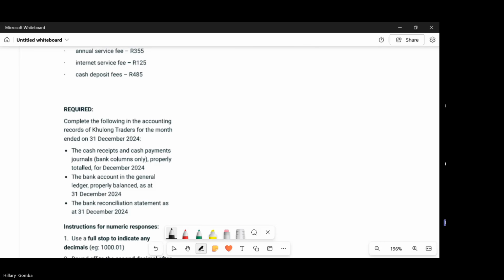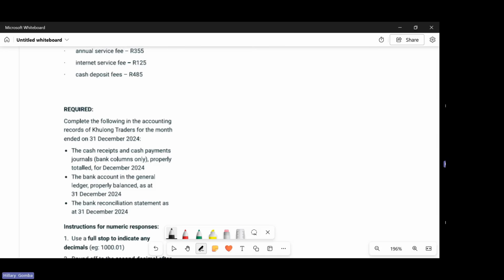Okay. So that is basically your bank record. So that's why you see they gave us the cash receipts and cash payments, and then they told you that some transactions occurred and some didn't. So they want you to account for those transactions and draft down the bank record, because remember, if there is an error that the bank made, we as the business are not able to fix that error. But what we can do is notify the bank to say there is an error you made on this date and on this amount. And then the bank will now go and look and rectify that error.